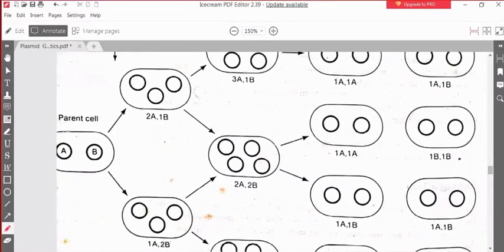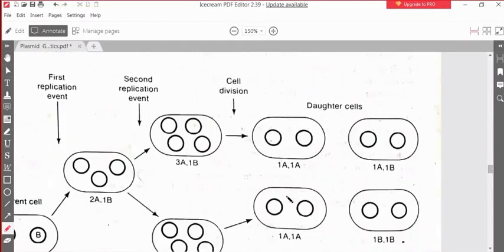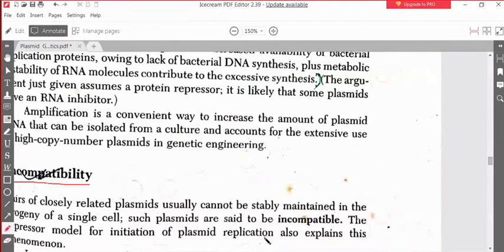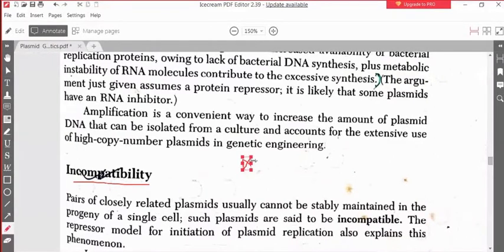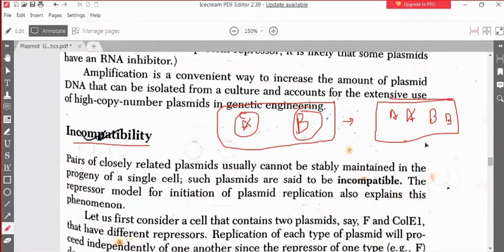Before division, they must have a duplicate set of A and a duplicate set of B plasmid, so that when they make two progeny, each progeny has one copy of the A plasmid and one copy of the B plasmid.